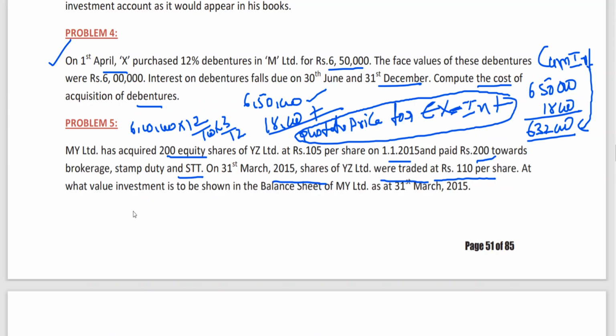If you assume current investment, it is cost or market value, whichever is lower. If you look at cost, 200 into 105 is coming to 21,000 plus 200 brokerage, no?